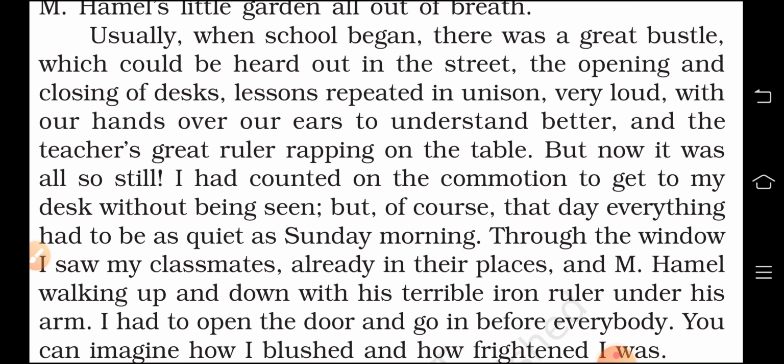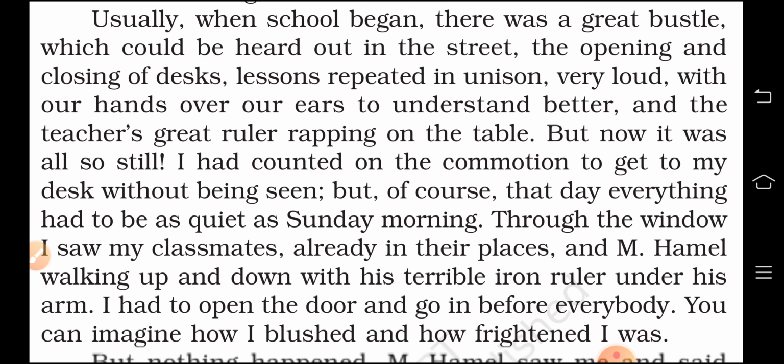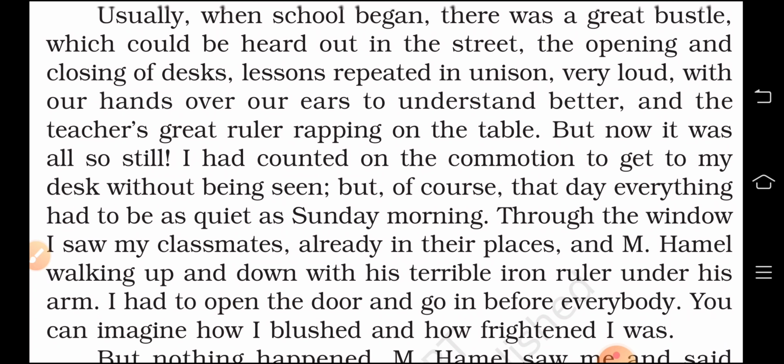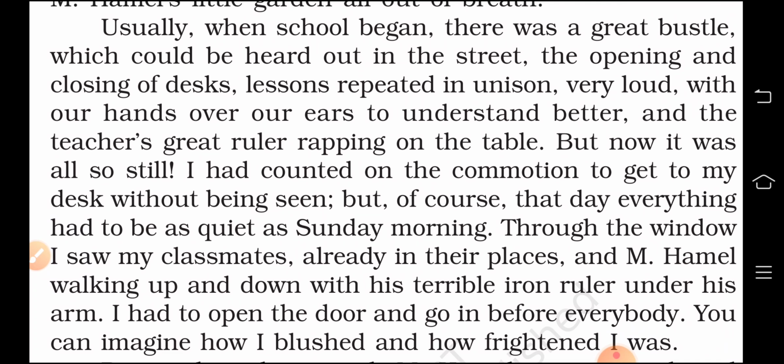Through the window, I saw my classmates already in their places, and M. Hamel walking up and down with his terrible iron ruler under his arm. I had to open the door and go in before everybody. You can imagine how I blushed and how frightened I was.